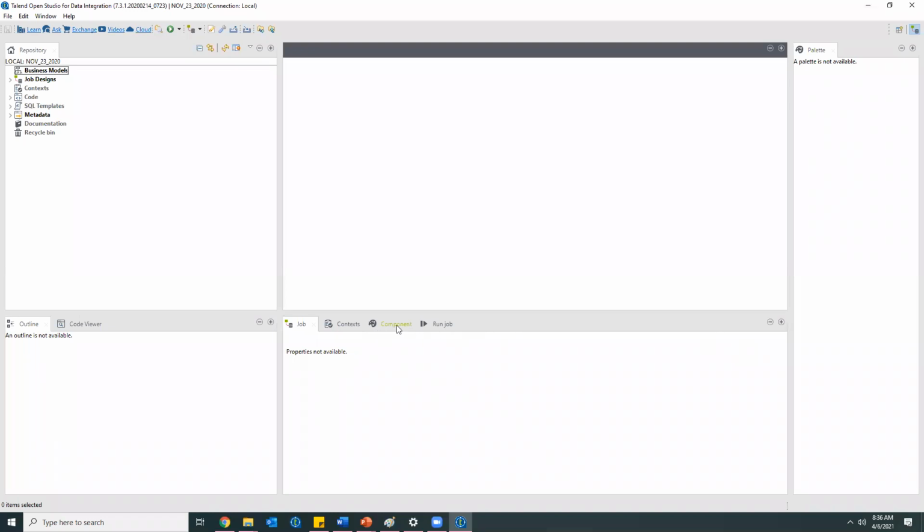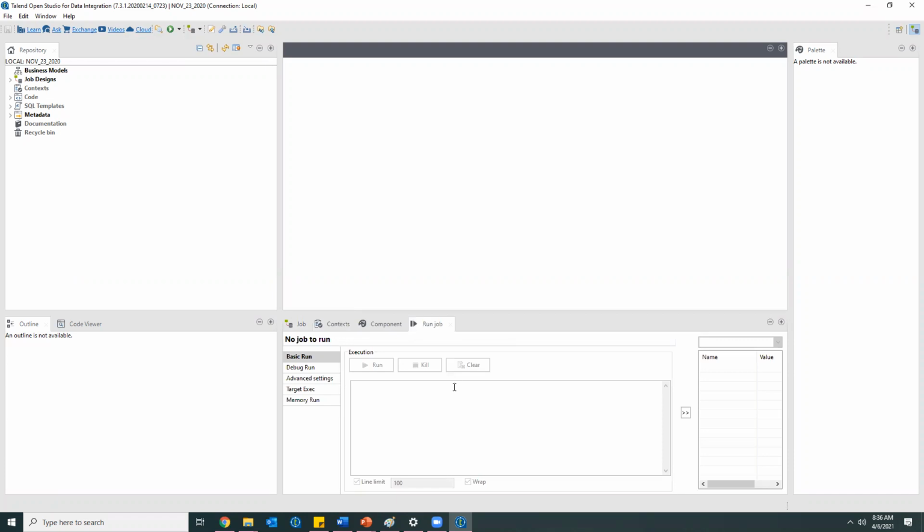Components, context, run job, all this we'll discuss in detail in coming classes. And this is the palette. Palette means we have different components in Talend, and all the components are held in the palette. This is the place where we design our jobs. In the repository, these are the jobs which I already created.